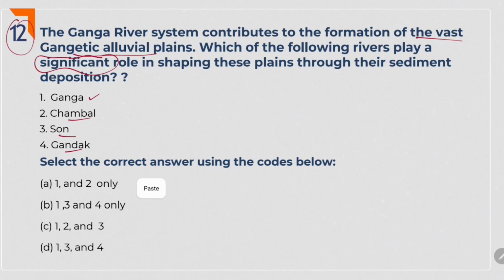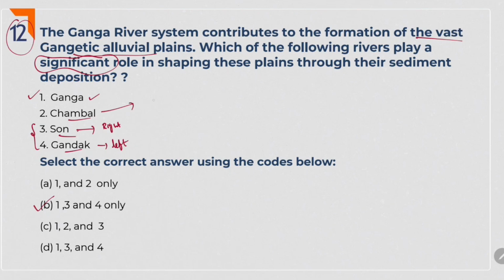Chambal, Son, Gandak. Yes, Son is the tributary of Ganga. Which bank tributary? Left bank or right bank? This we have discussed in second or third question I think. Son is the right bank tributary. Gandak is a left bank tributary. So Son and Gandak are obvious tributaries of Ganga and Ganga itself is there. So 1, 3, 4 should be must in answer. If you see only B is such option. Answer is B.